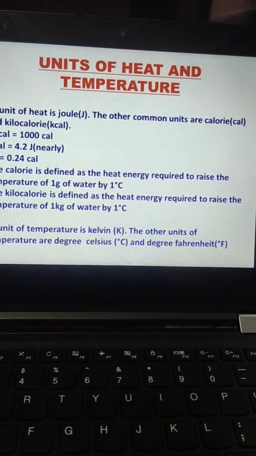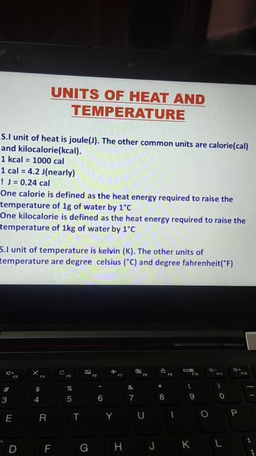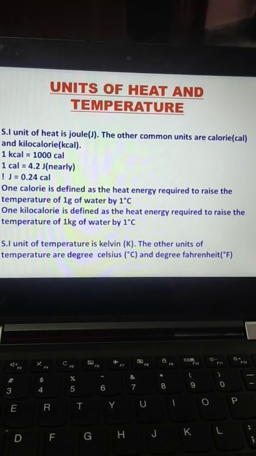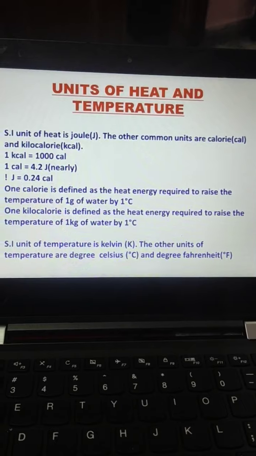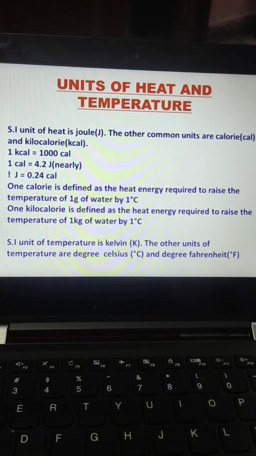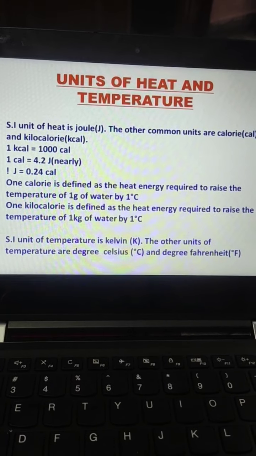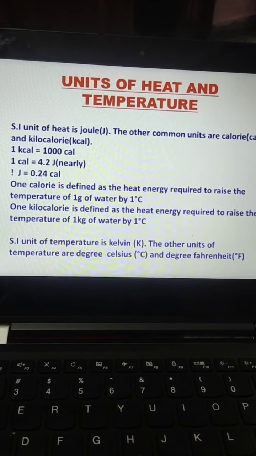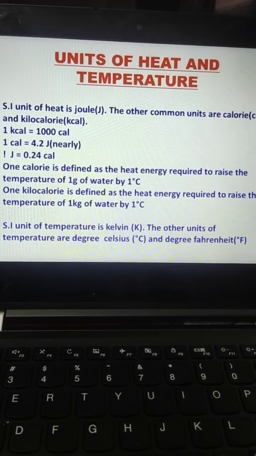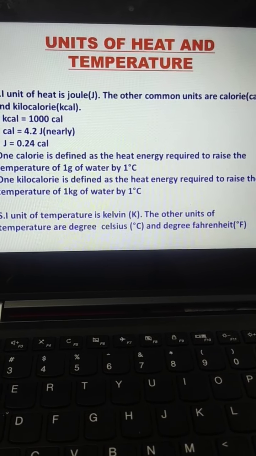Next are the units of heat and temperature. Beta, the SI unit of heat is joule, whose symbol is capital J. And the other two units are calorie, which is denoted by cal, and kilocalorie, that is kcal. And there are relations between these three units. 1 kilocalorie equals 1000 calorie, 1 calorie equals 4.2 joule, and 1 joule equals 0.24 calorie. Got it, beta?